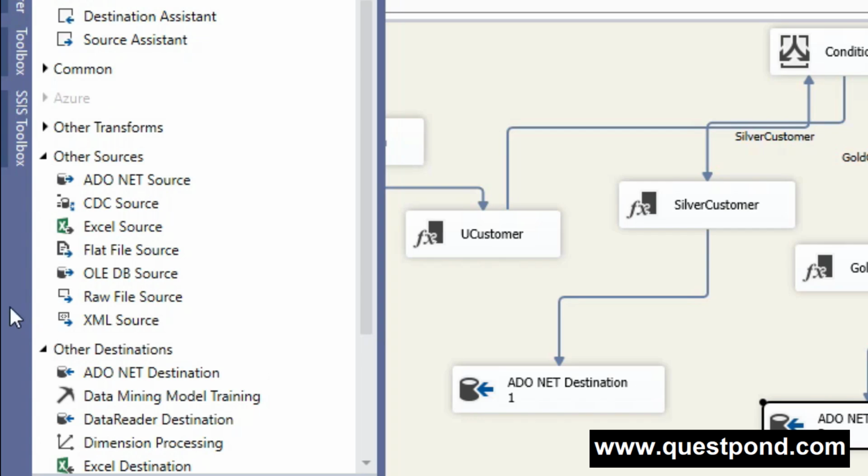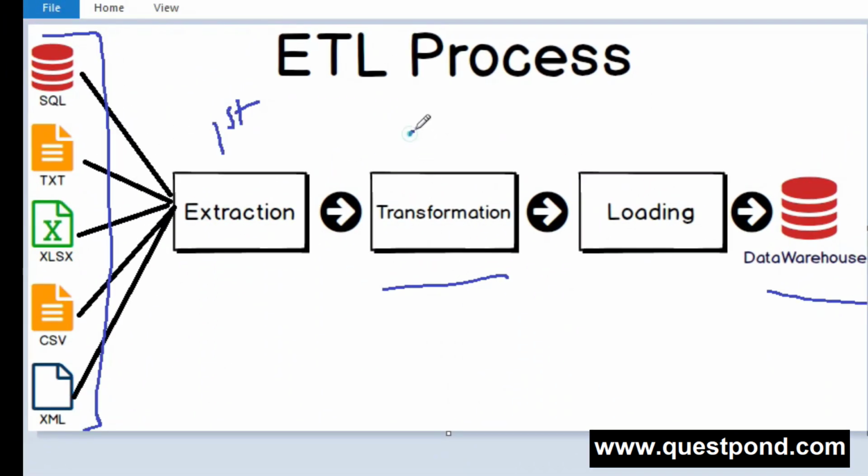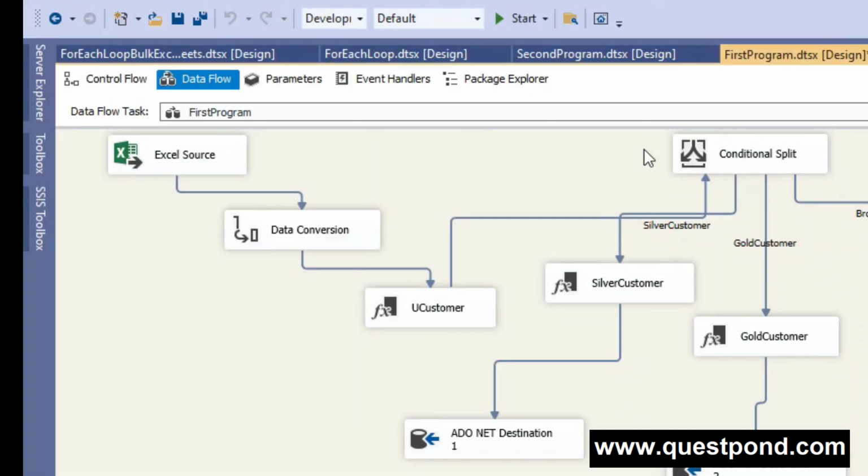Now let's talk about the second step, that is the transformation step. That is this step here. Transformation, as you can see, is our second step. This is the area where we do transformation, cleaning and massaging on the extracted data. For example, here you can see that I did the conditional split. Here I did the data conversion. Here is my first step, the Excel source, where I extracted the Excel data. Then I did the transformation. All this comes under transformation.